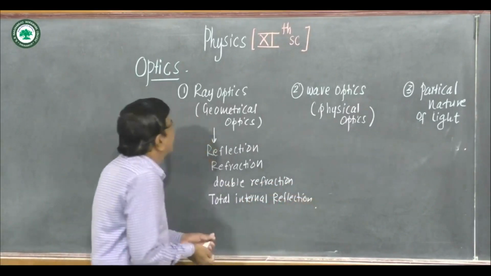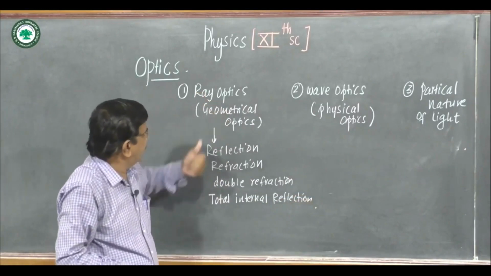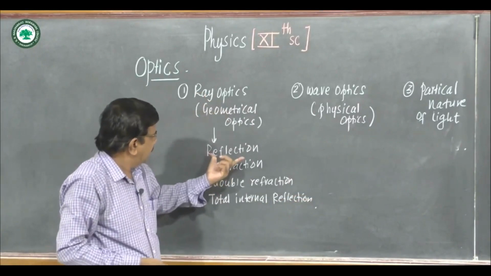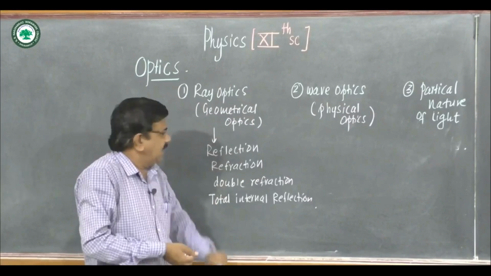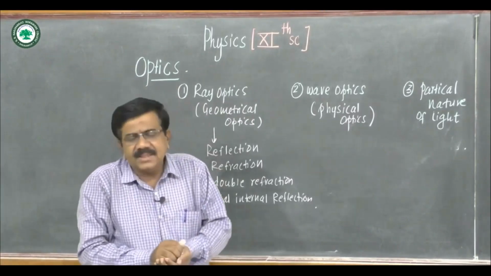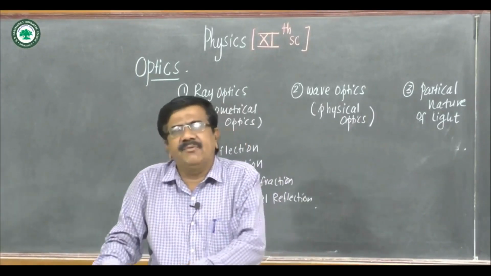In this type, ray optics or geometrical optics, we study these phenomena: reflection, refraction, double refraction, and total internal reflection.